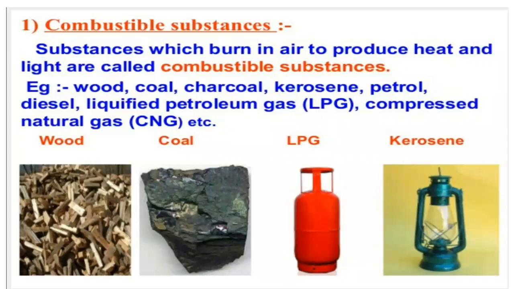If combustion takes place, mark the material as combustible, otherwise mark it as non-combustible. Fill in Table 6.1, differentiating between combustible and non-combustible substances. The materials given are wood, paper, nail, kerosene oil, stone, straw, charcoal, mastic and glass. After completing this exercise, click a photograph of the activity and send it to me on my mail ID.